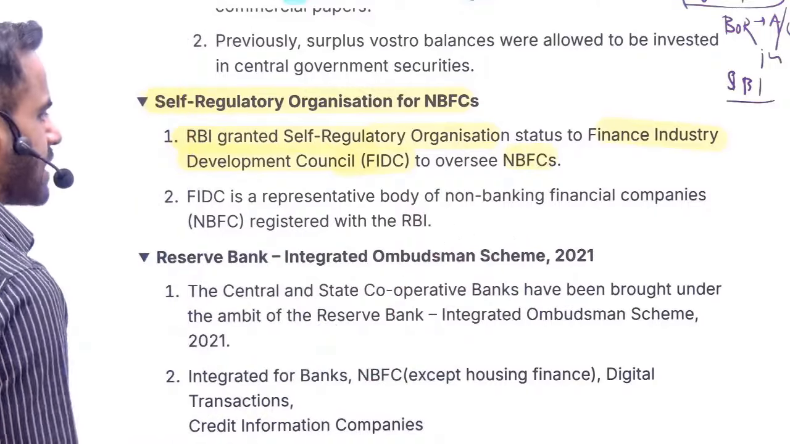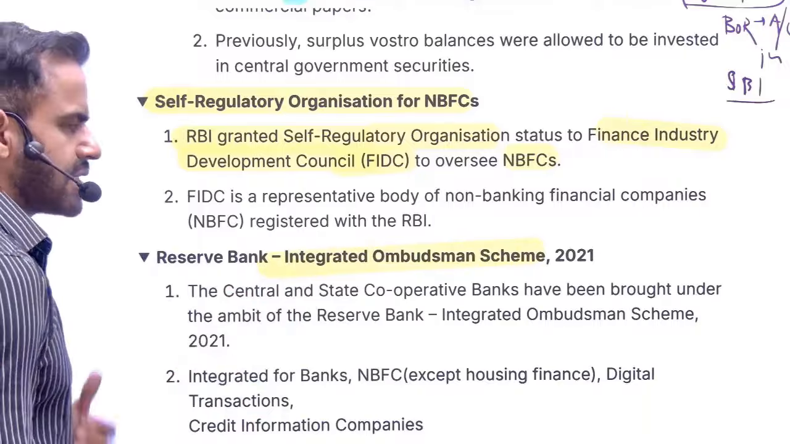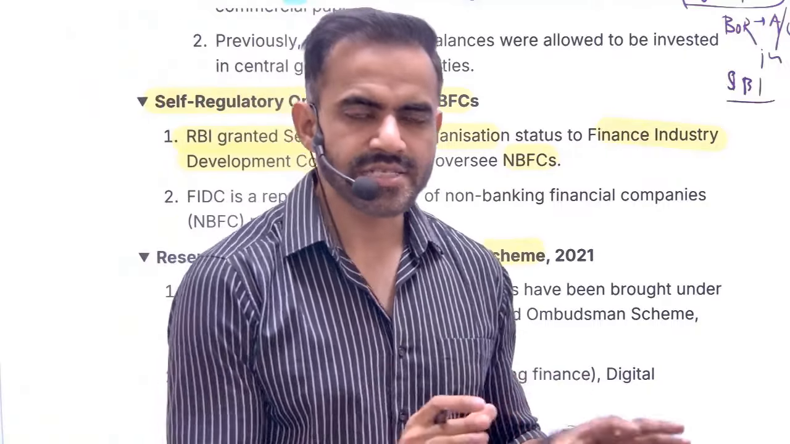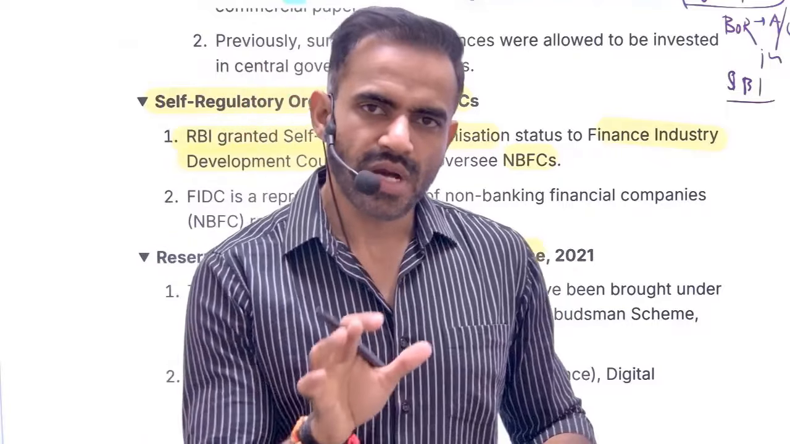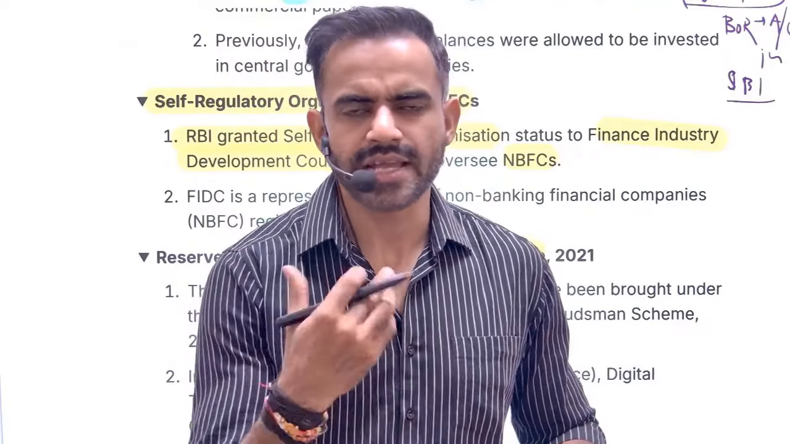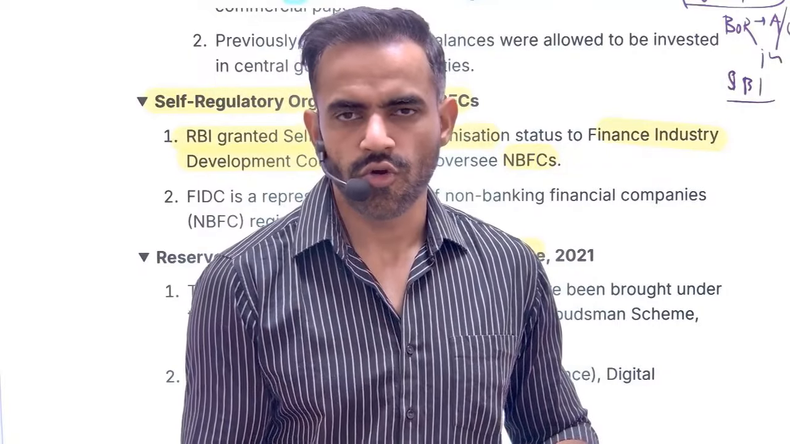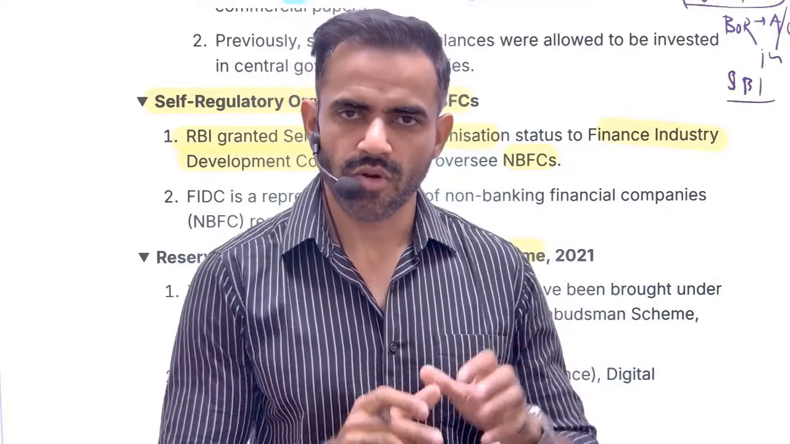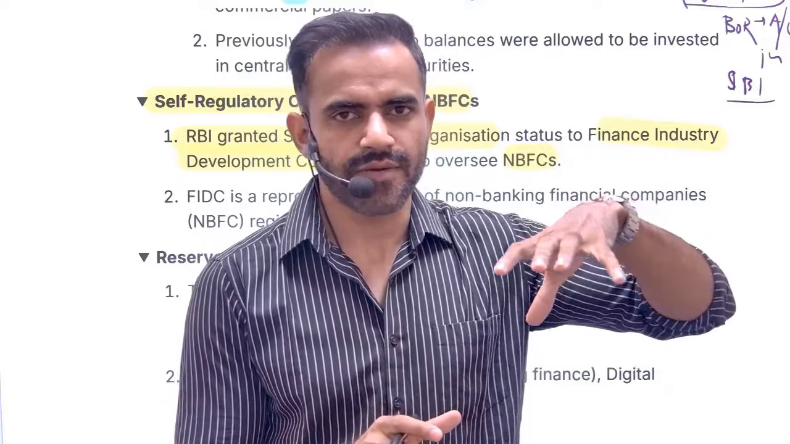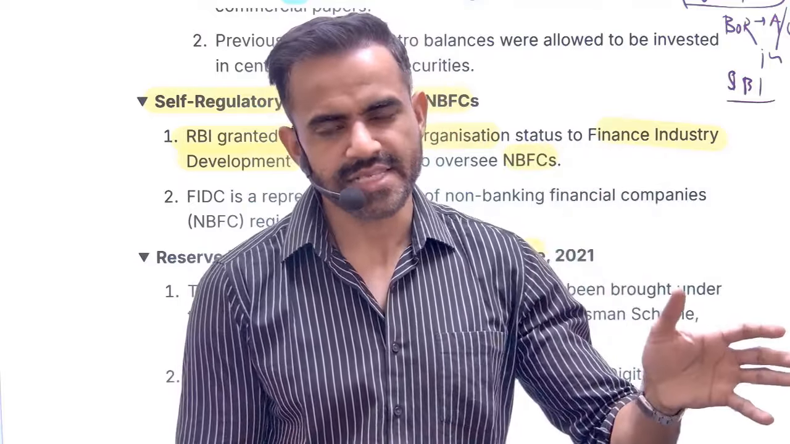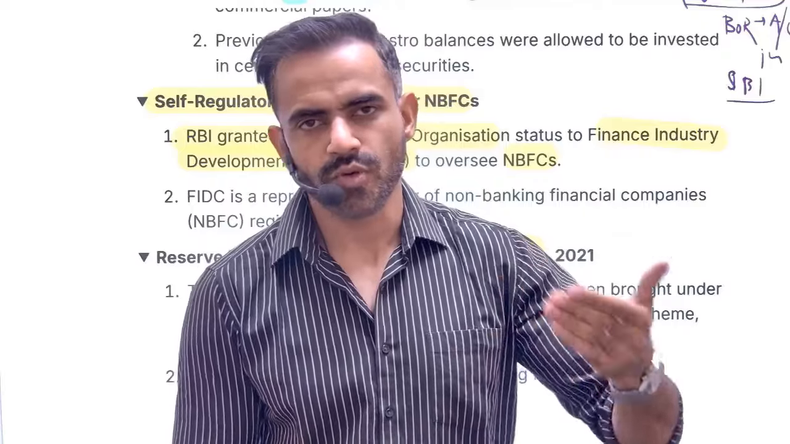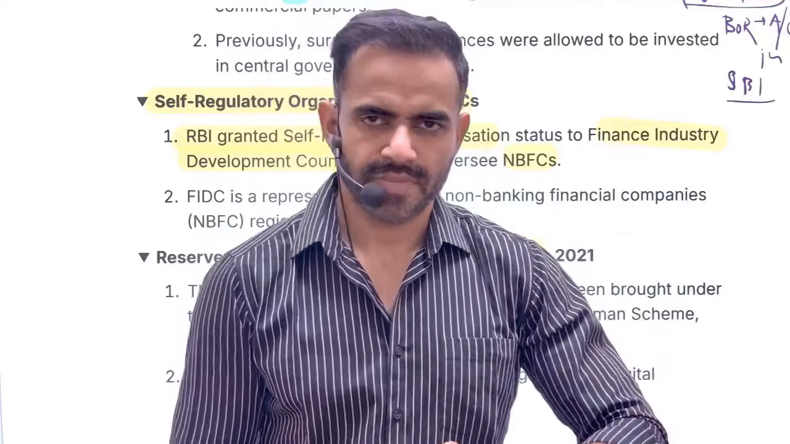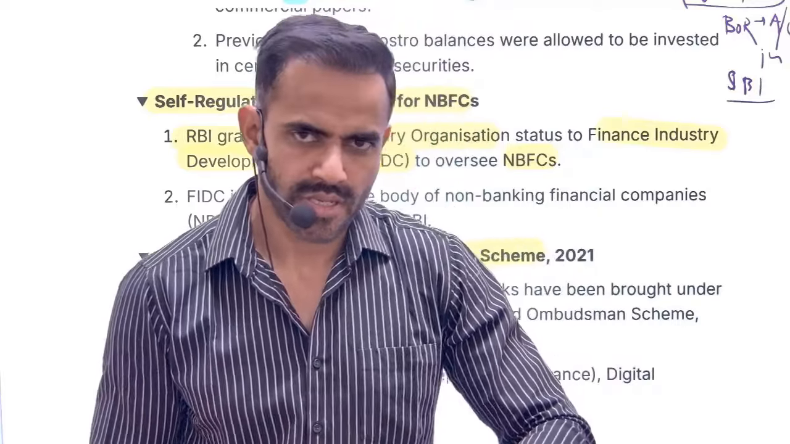Next is related to the Integrated Ombudsman Scheme. See, ombudsman basically means grievance redressal authority. So let's say you are having an issue with the bank and the bank is not listening to your request. Whom are you going to approach? For that purpose, we have the integrated ombudsman. Just like we have Lokpal, Lokayukt, similarly, for the banking sector, we have the ombudsman. You are going to approach the ombudsman with your complaint, and then the ombudsman is going to take action.